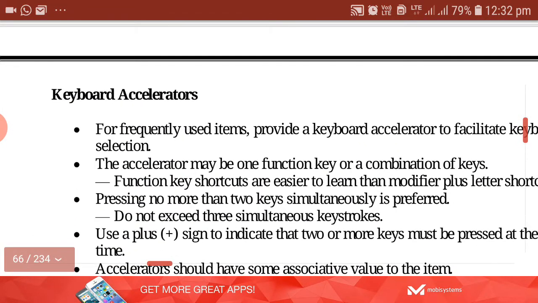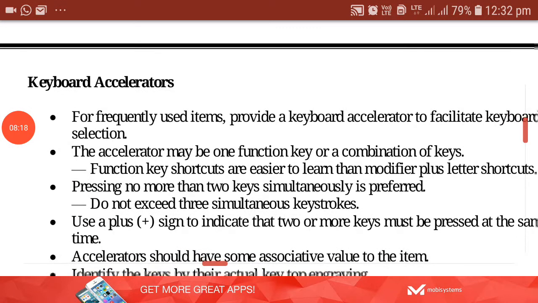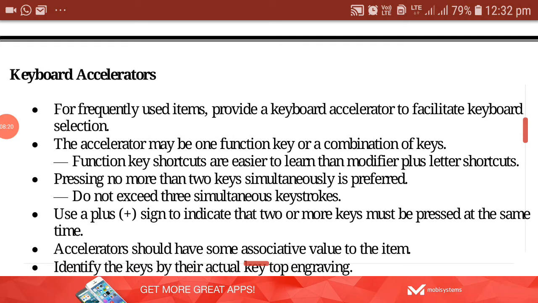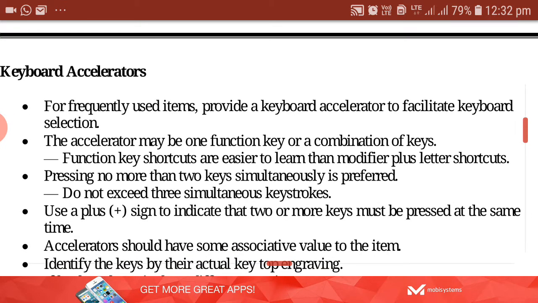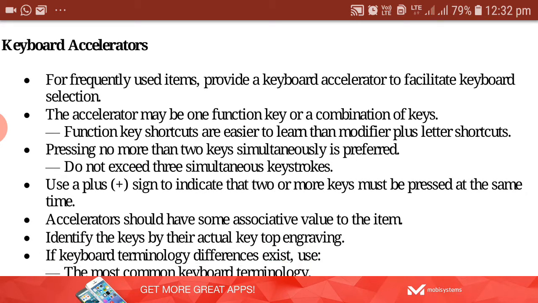So next is keyboard accelerator. Keyboard accelerators can be provided for frequently used items, that means items we are going to use more commonly. Keyboard accelerators are nothing but the shortcut keys. Using those keys, the user can select that particular menu option using the keyboard itself. The accelerator can be one function key and another combination of keys. That means the accelerator will always be a combination of at least 2 keys.